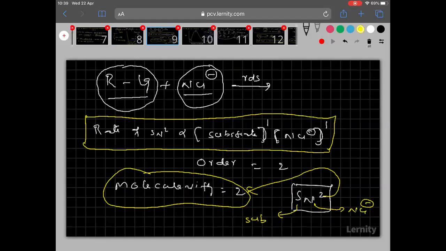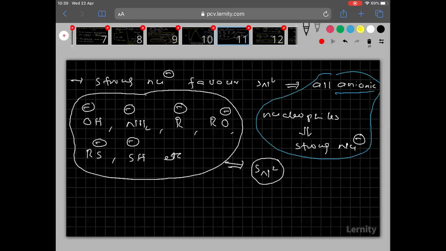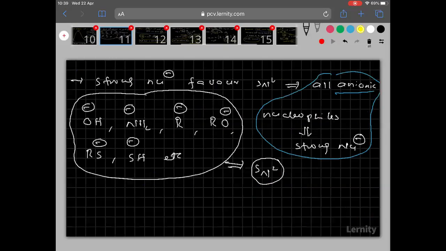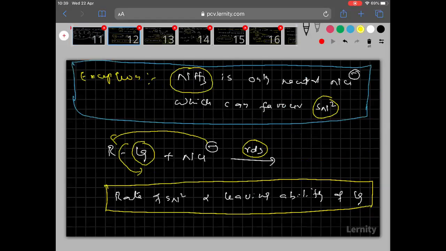Then the energy profile diagram of SN2. Clear? Then what are the examples of strong nucleophiles? Clear?